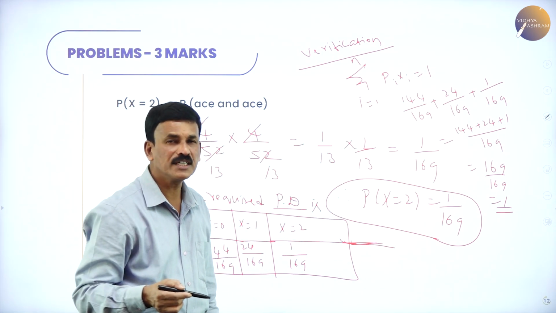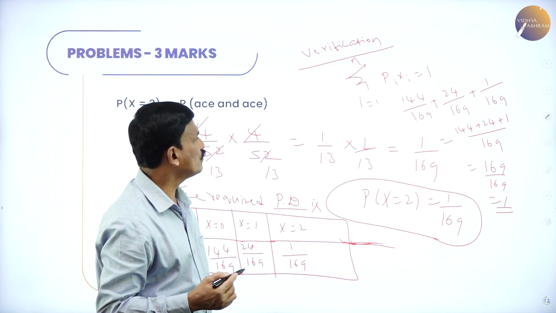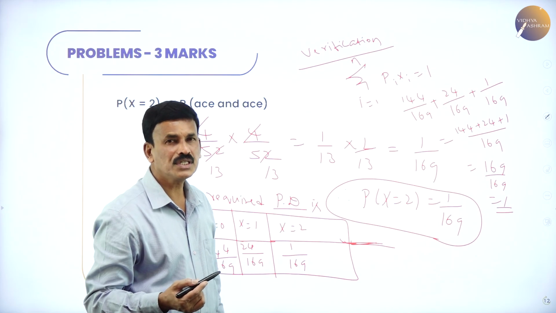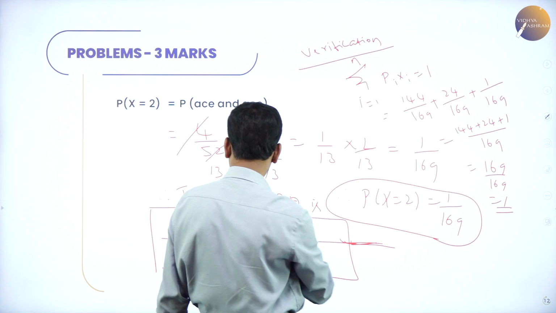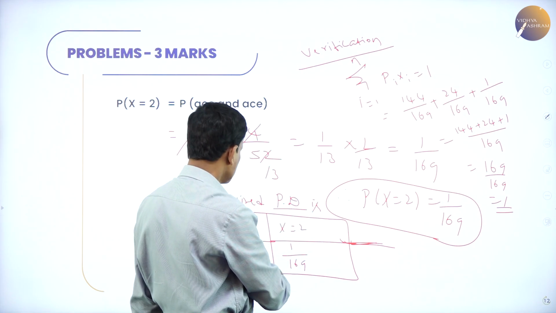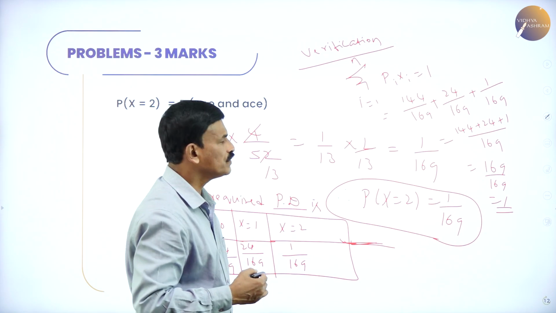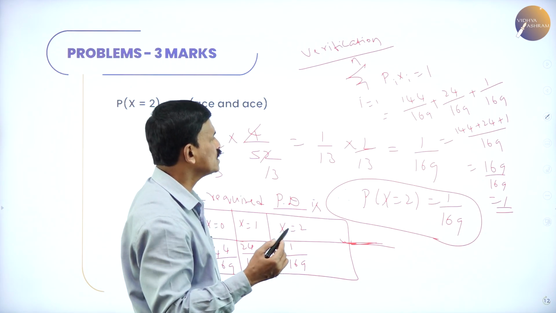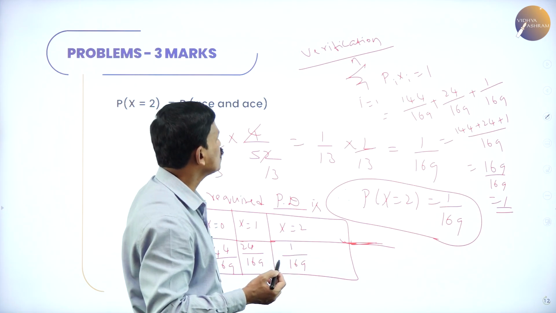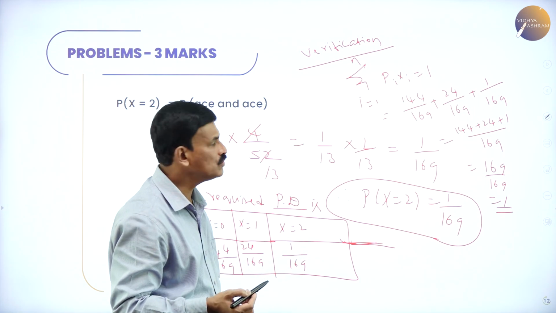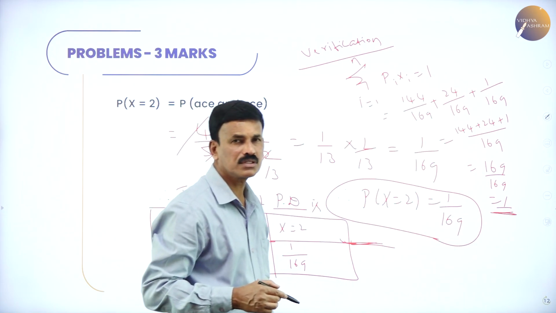Suppose you want to verify, you can use this formula for verification: the sum of p(i) from i equal to 1 to n is equal to 1. That is, 144 plus 24 plus 1 is 169 divided by 169, which is equal to 1. So the sum of p(i) is equal to 1, as we get. So this is how we solve the problem.